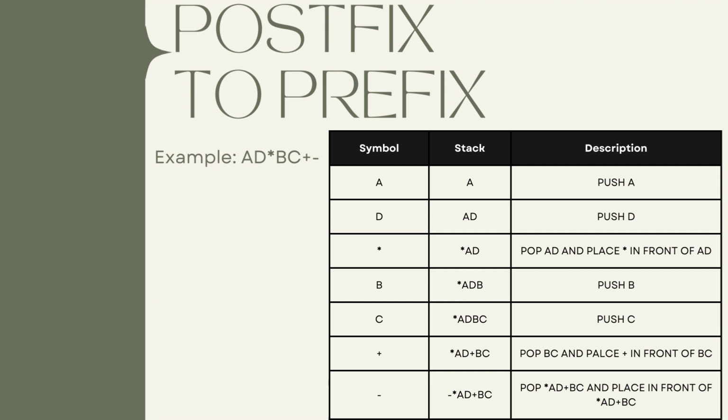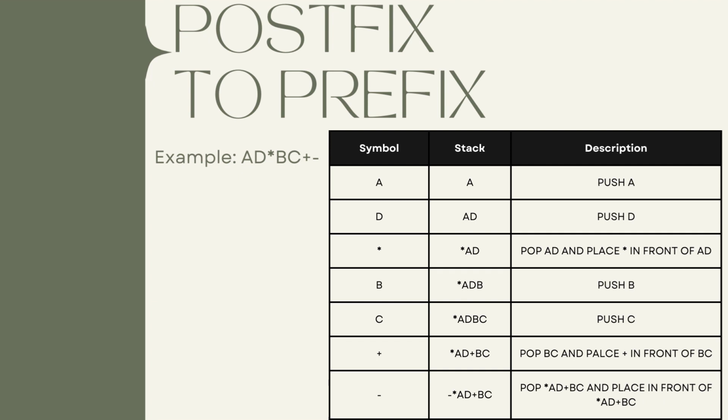Again, next is B, so we push B, and next symbol is C, so we push C. Again, we have the addition operator. So we will pop the B and C out and then place the addition operator in front of the BC.